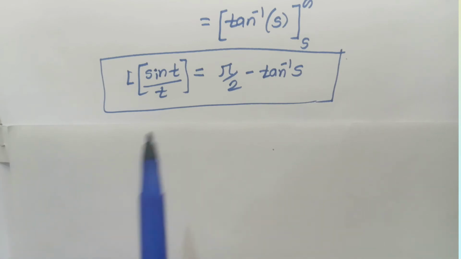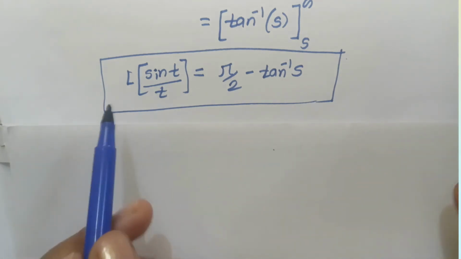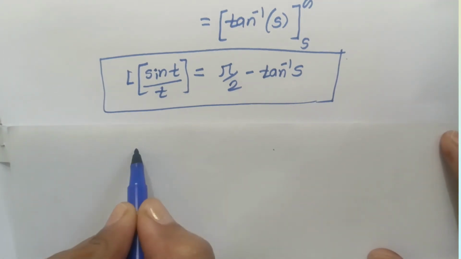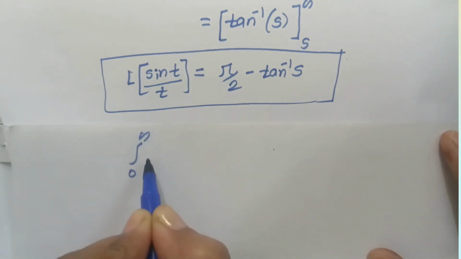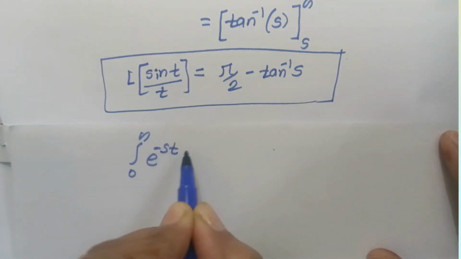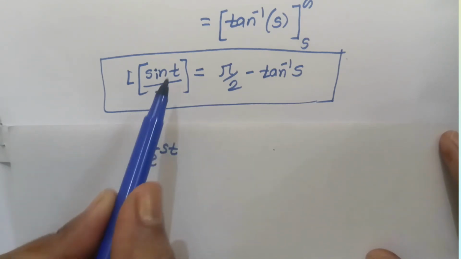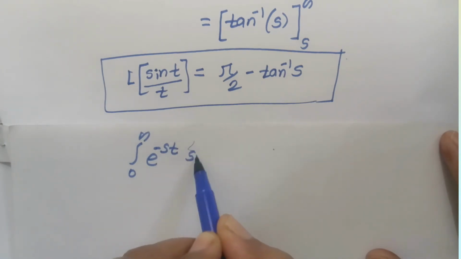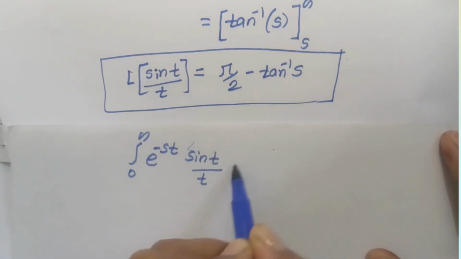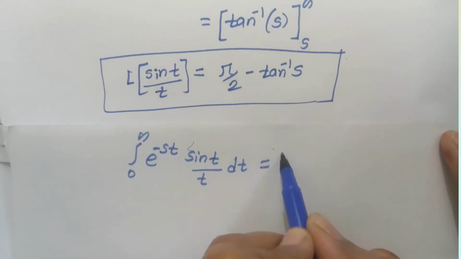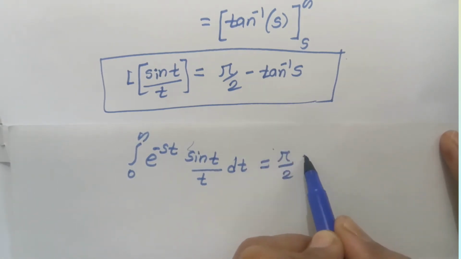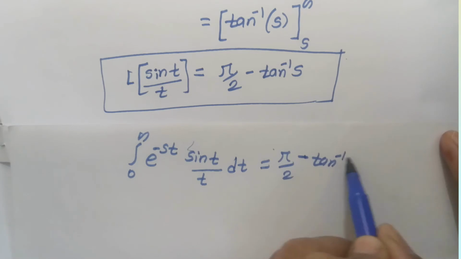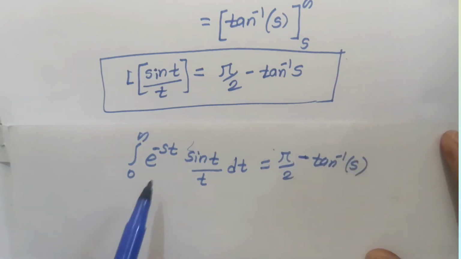Here the left hand side is the Laplace transformation of sin t by t, and we know the definition of Laplace transformation. If we apply the definition, that means the integral from 0 to infinity of e raised to the power minus st times f of t, where f of t means the function which is contained in the Laplace transformation. So here it is sin t by t dt, and the right hand side is pi by 2 minus tan inverse of s.